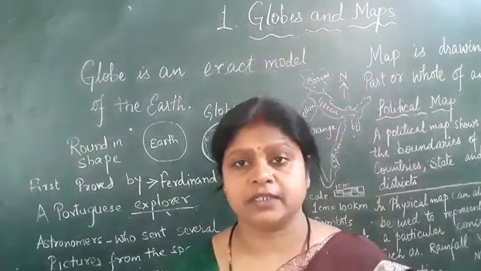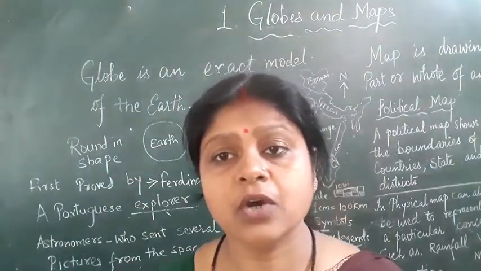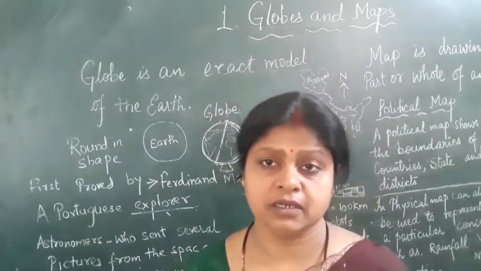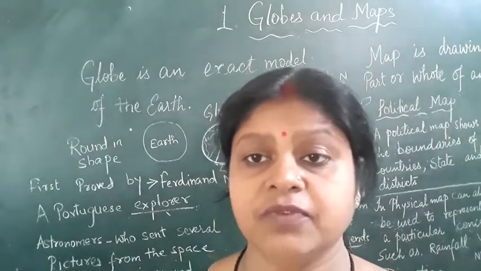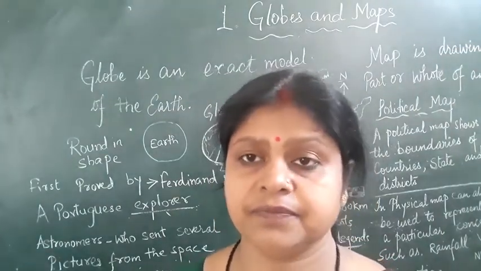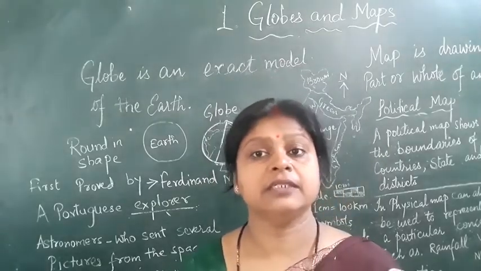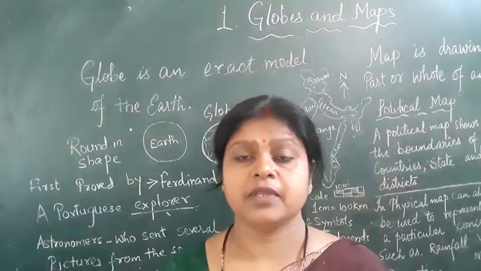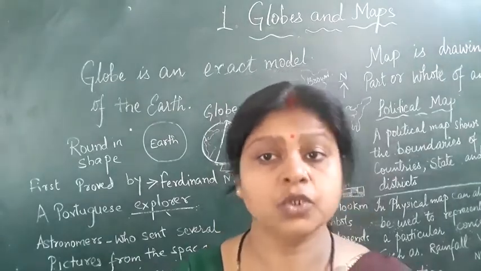So to prove whether the earth is round in shape, one of our navigators and explorers of Portugal, Ferdinand Magellan, had an expedition with 5 ships from Seville, Spain, in 1590 to prove that earth is round in shape. So what he did, he took his 5 ships in one direction.